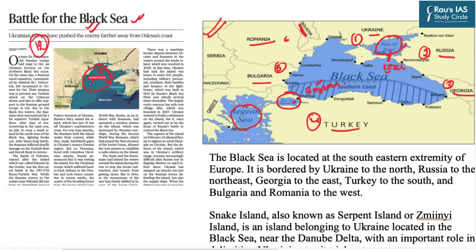Further, Snake Island is also lying in the Black Sea, near the Danube Delta. Now, the Danube is an important river in this particular region. And this Snake Island is being controlled by which country? Ukraine. So these are the key facts related to the Black Sea, Snake Island, Sea of Azov, and some important straits in this particular area. There can be a question in the preliminary examination from this very important region.